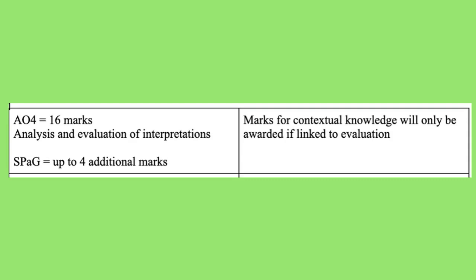in our overview video. But we do know that 16 marks here are awarded for AO4, which is your analysis and evaluation of interpretations. Now remember that the question's asking you how far you agree, so you need to give your reasoning, give a statement, and then explain it. So taking evidence from the interpretation and explaining how that supports your view. Developing this with contextual knowledge, statements which link what you've said back to the question and demonstrate the relevance of what you've said, is how you show that you can be analytical. The final 4 marks are awarded for your spelling, punctuation and grammar.